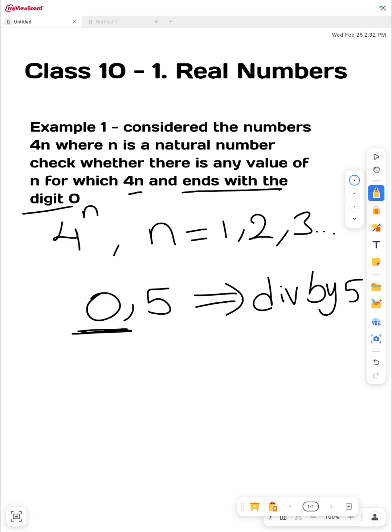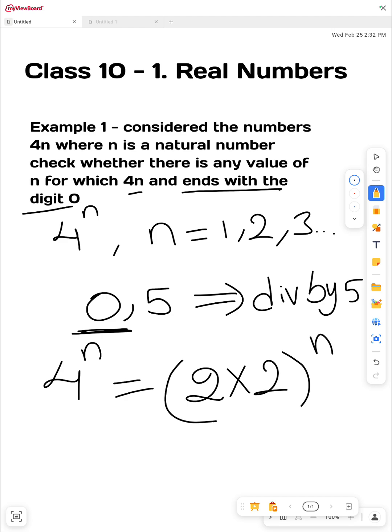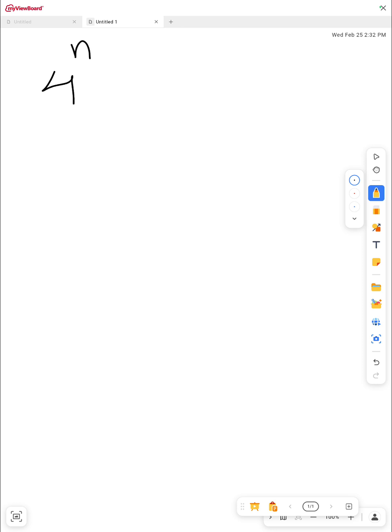Now let's take 4 power n. By using the prime factorization, how can we write this 4 power n? 2 into 2 whole power n, right? Which is 2 into 2 power n. Now check. So we can write this: here 4 power n is equal to 2 into 2 whole power n.